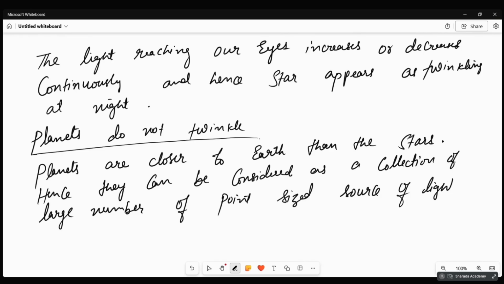That is, from different points we are receiving the light. From one point we get more light, from another point we get less light. As a whole, it averages out. So that is why planets do not twinkle.